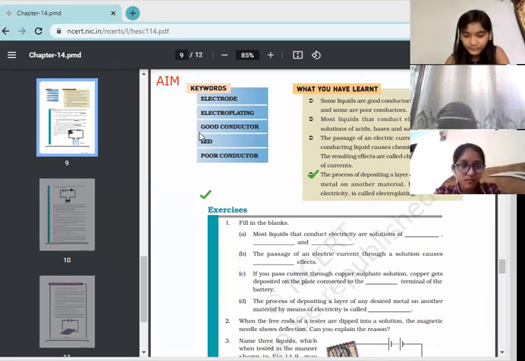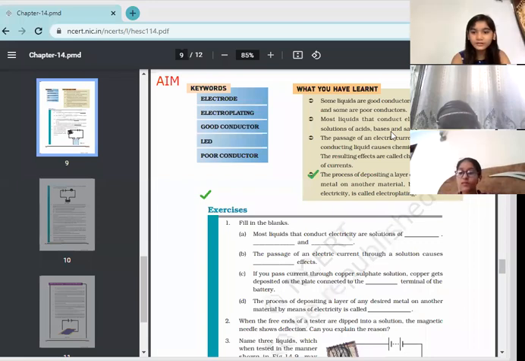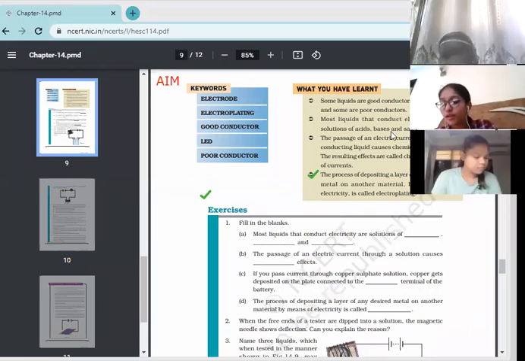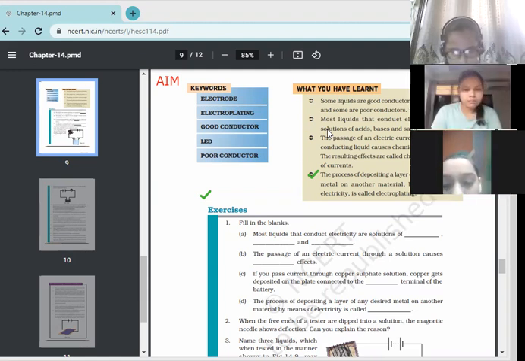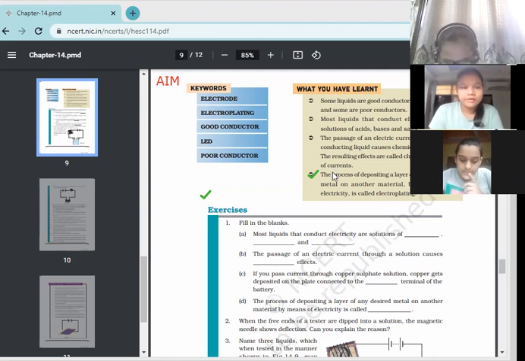Next is good conductor. Yes, Ananya Jain. Substances that allow current to flow through them easily are called good conductors. Okay. The materials which allow electric current to pass through them are known as good conductors. In the same way, we can go for the poor conductor. Anshika Agarwal. Material through which electricity cannot pass is known as a poor conductor. Simplest. So already you have read about good conductors and poor conductors. Another name for poor conductor is insulator. Already you have read about the insulators.